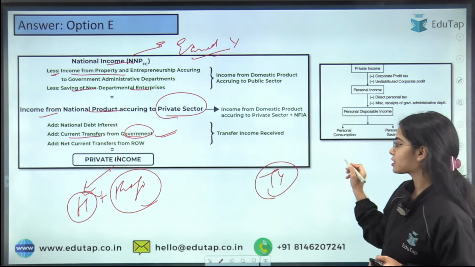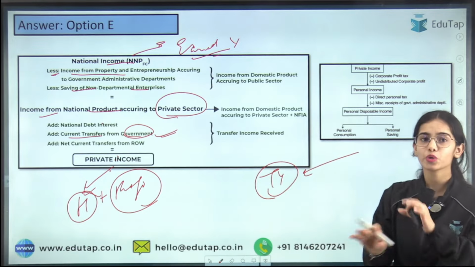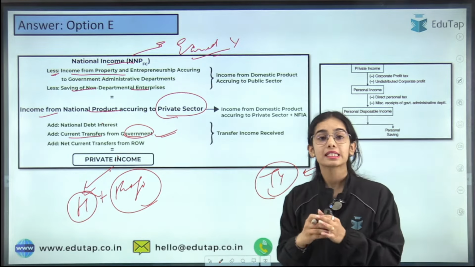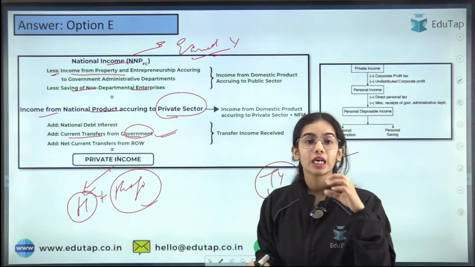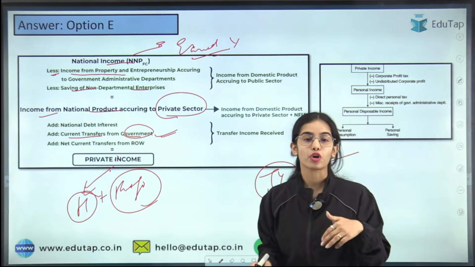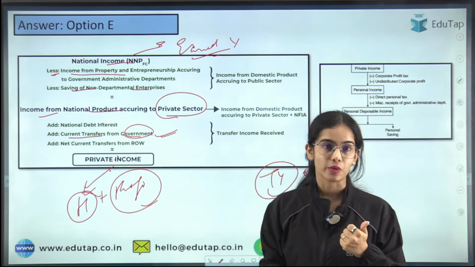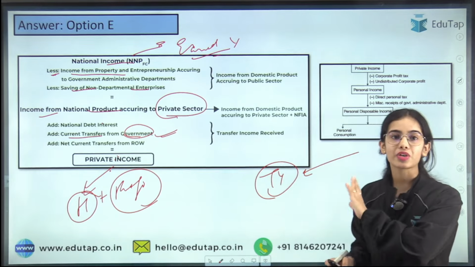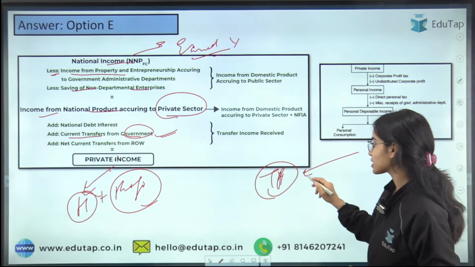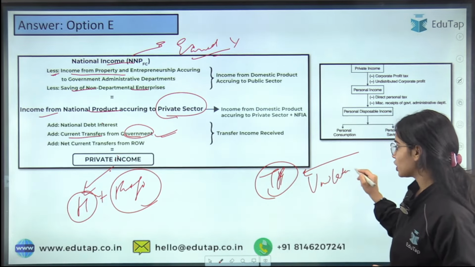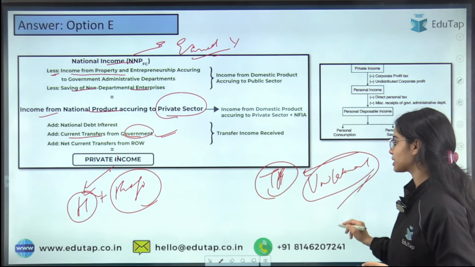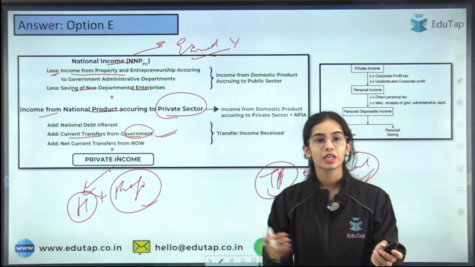This is the payment, that is unilateral payment. You are not doing anything for the government. Still the government is giving you subsidies. Still the government is giving you old age pension, or still the government is giving you unemployment allowances, let's say. So this is transfer payment, that is considered unilateral payment. You are not doing anything for the government, but still the government is giving you the transfer payment.